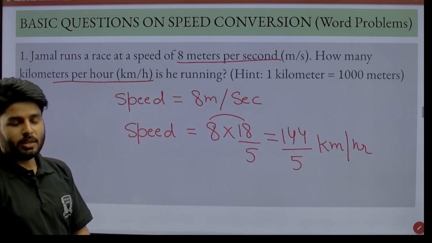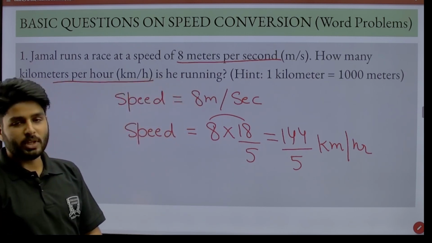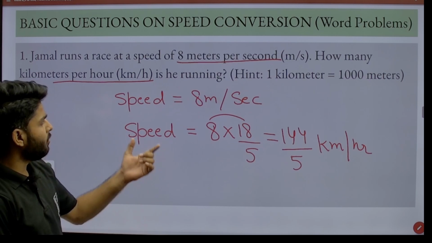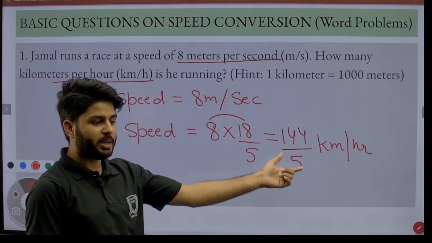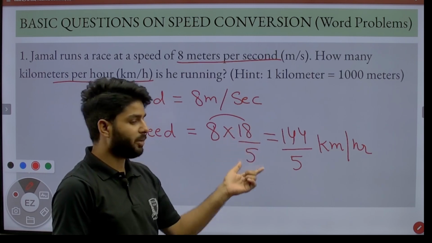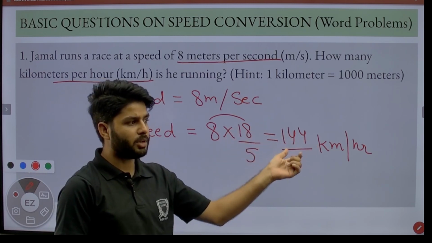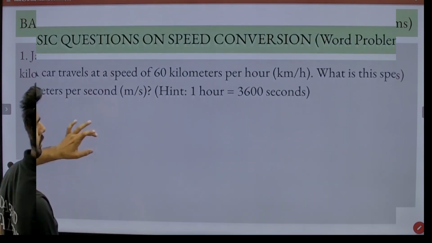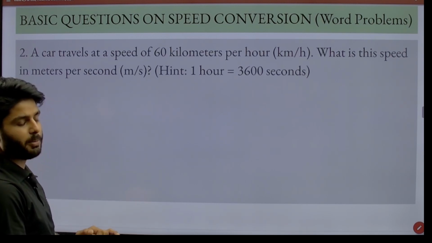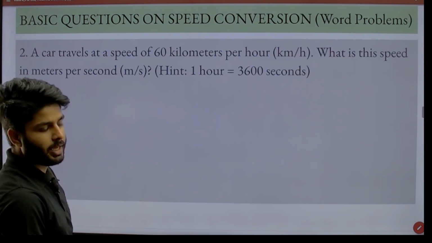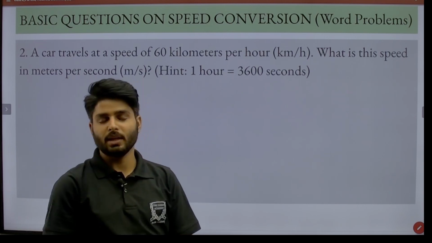You can see that's a very easy question if you know the tricks. If you want to convert meter per second into kilometer per hour, you can simply multiply it by 18 by 5, that is equal to 144 divided by 5. This question is for you. Practice, take a screenshot and then solve it, or you can pause the video, solve it and comment the answer in the comment box.